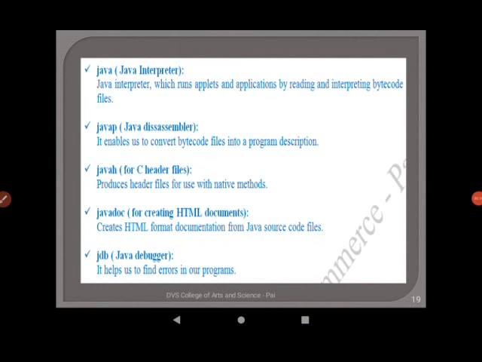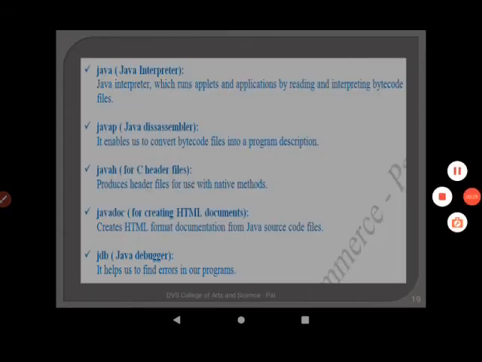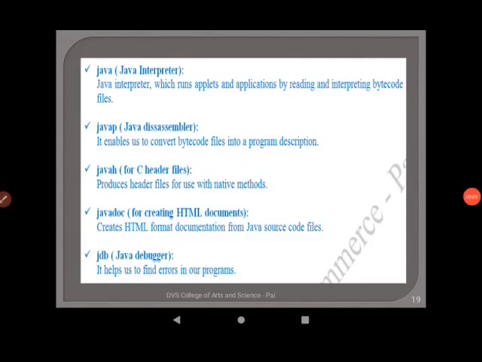Next tool is javap, that is Java Disassembler. It enables us to convert bytecode files into a program description. It is basically used for reverse engineering. javah is the next tool that is available with JDK. javah produces C programming language compatible header files for use with its native methods.